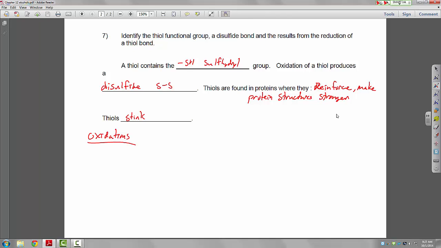In particular, now we've got some space here. A primary alcohol. First thing to remember here is a primary alcohol is always going to be found at the end of a chain. So we have 1, 2, 3, 4, 5 carbons alcohol. If we oxidize this, 1, 2, 3, 4, 5, this becomes an aldehyde.